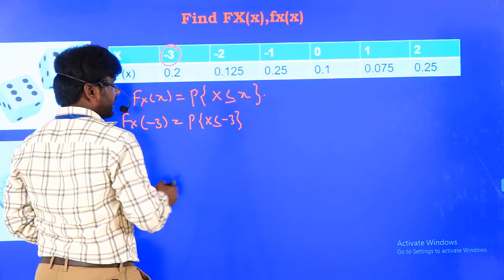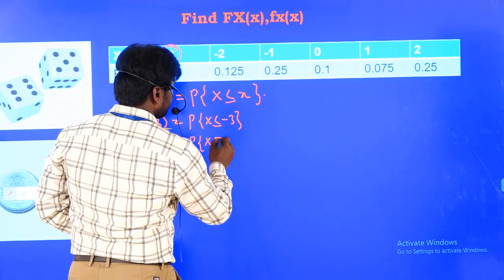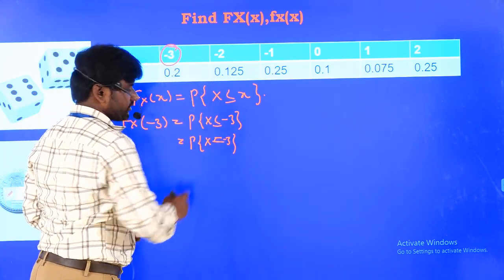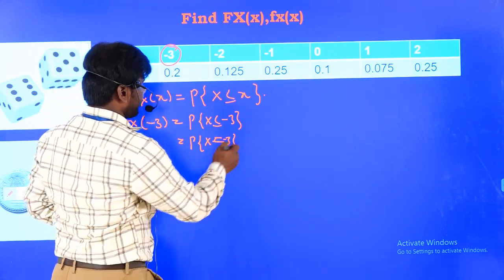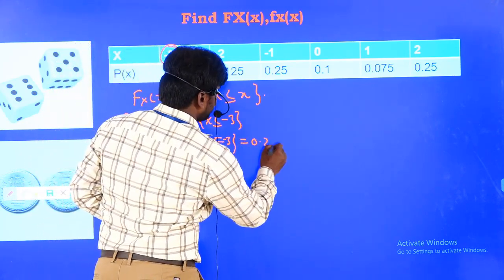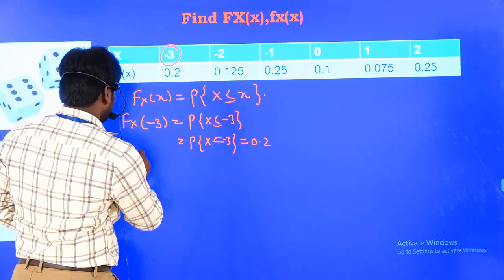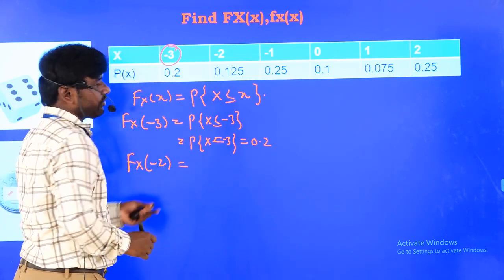So from this I can say that less than means I don't have any real values less than this one. Only minus 3 is existing. So there is no lesser value than minus 3. So the direct probability is equal to 0.2. Now if you want to find out the probability distribution function at minus 2, how are we going to find it?